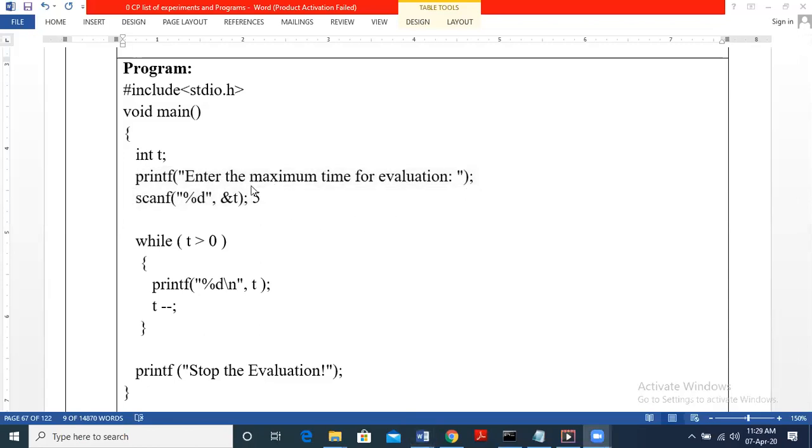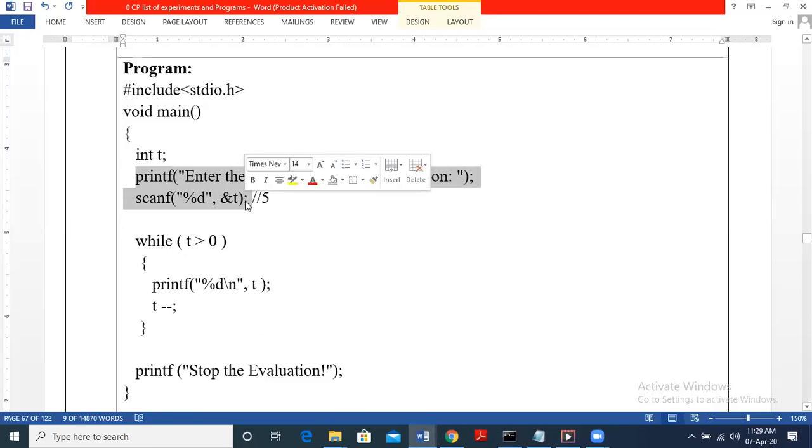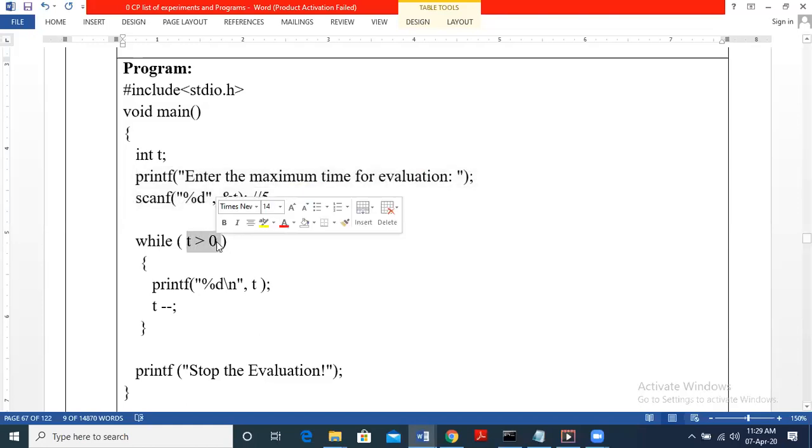So we know there are 3 parts of the loop, right? So first one is initialization, then we are going to check condition and then updation. So in this example, the input is nothing but initialization. T is the index, right? So here T is index, it starts from 5, for example. So now we have the initialization part done. Next we need to check for condition. We are going to print until 0, right? So 5, 4, 3, 2, 1, all these values are greater than 0. So that is the reason we will write the condition T greater than 0.